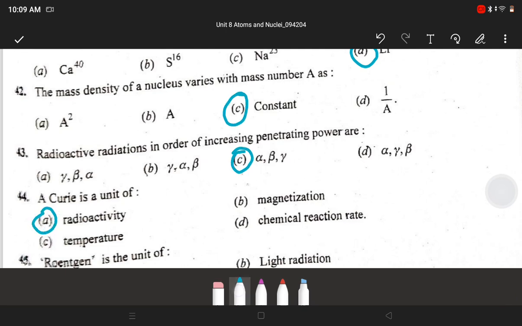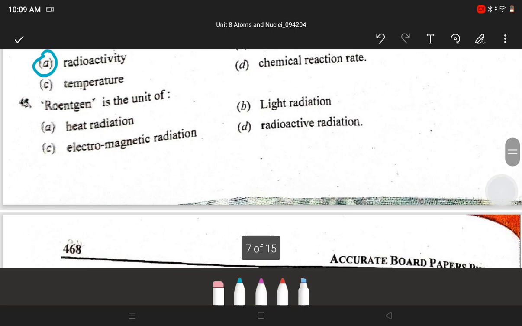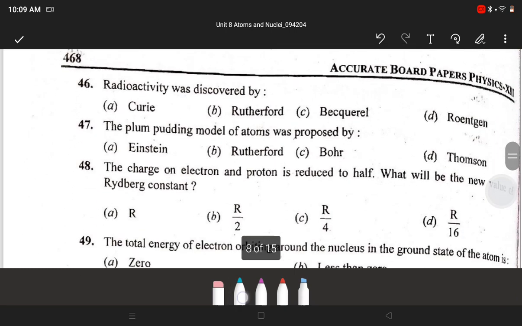Radioactivity. Next, Roentgen is the unit of D. Radioactive radiation. Next, radioactivity was discovered by C. Becquerel. Next, the plum pudding model of atoms was proposed by Thomson. Next, the charge on electron and proton is reduced.